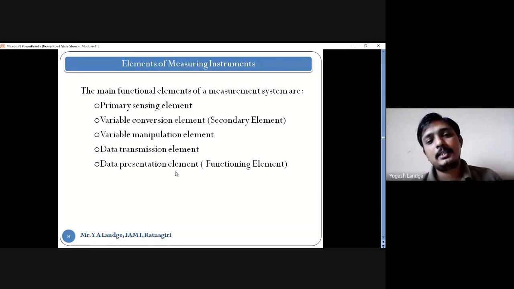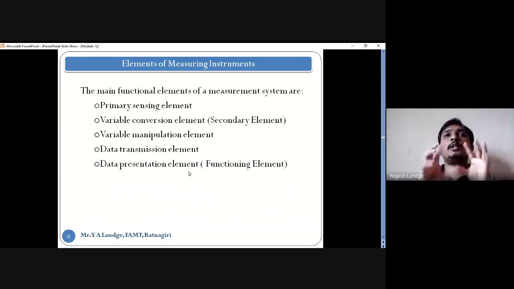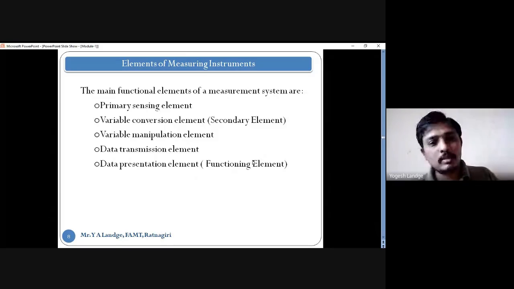Then the data presentation element. Data presentation means display, where you get a result, a value, the numerical values in terms of units and all. That we call the functioning one. So: primary, secondary, manipulation, data transmission, and data presentation.